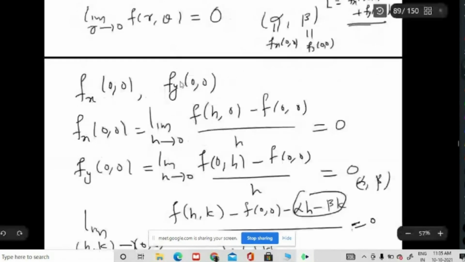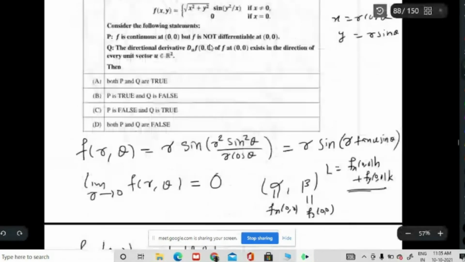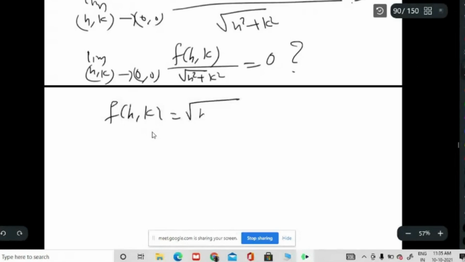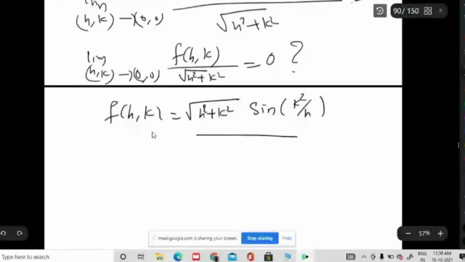So what is f(h,k)? You substitute here, and you will get f(h,k) is square root of h square plus k square times sine of k square by h divided by root of h square.